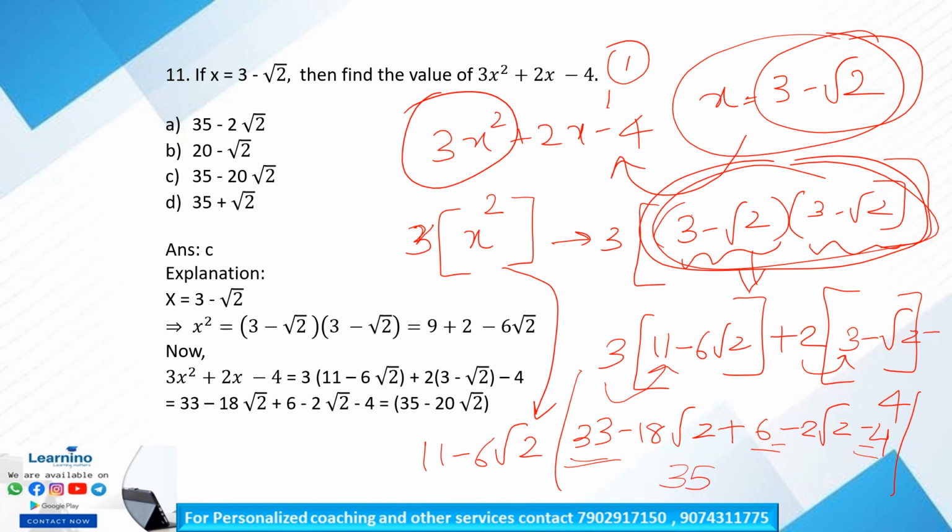Okay. So, this term is minus 18 root 2 minus 2 root 2, that is equal to minus 20 root 2. Clear? So 35 minus 20 root 2 is our answer. That is option C, 35 minus 20 root 2. Is it clear? So next question, question number 12.